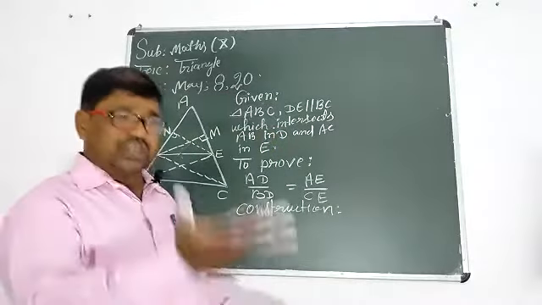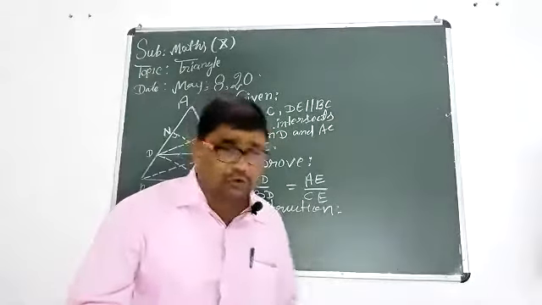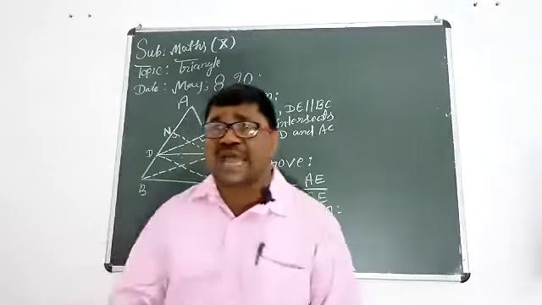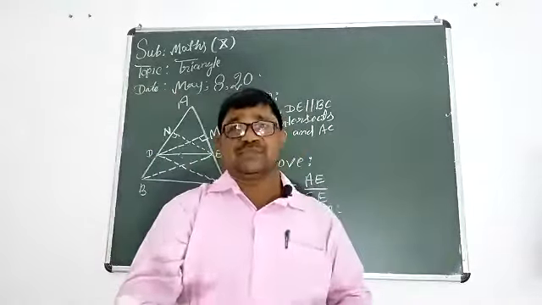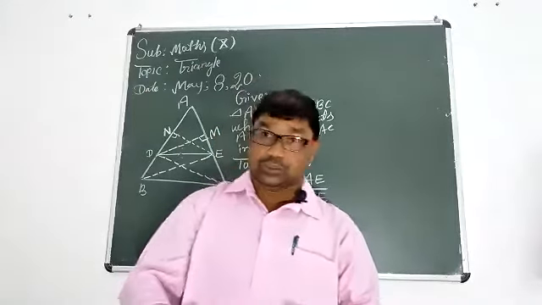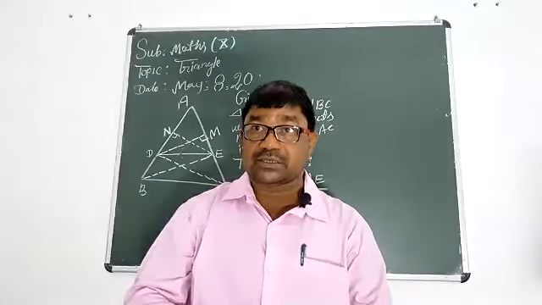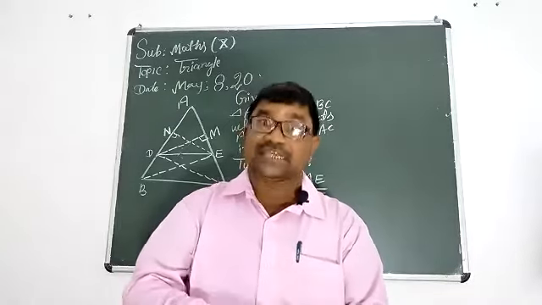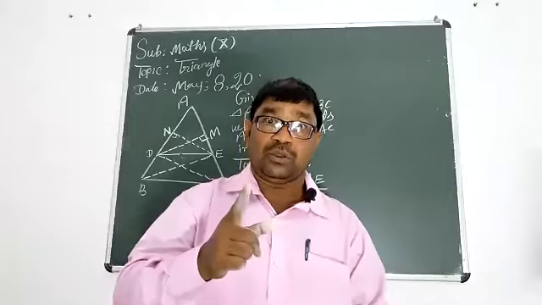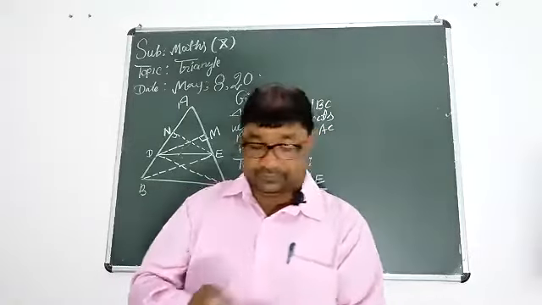Because that is the basic thing. If you want to find the area of the triangle, you need the base and perpendicular, that is height, that is altitude. Do you know the word? Height, altitude, perpendicular.